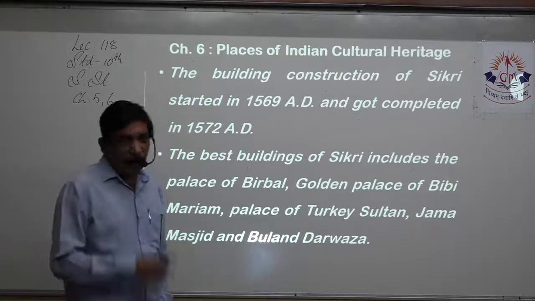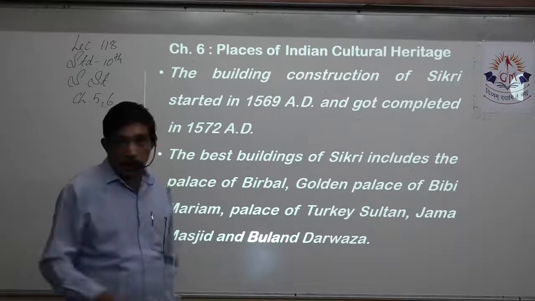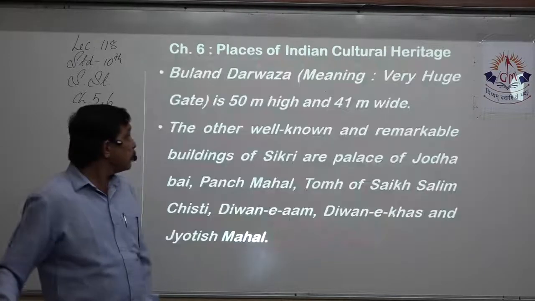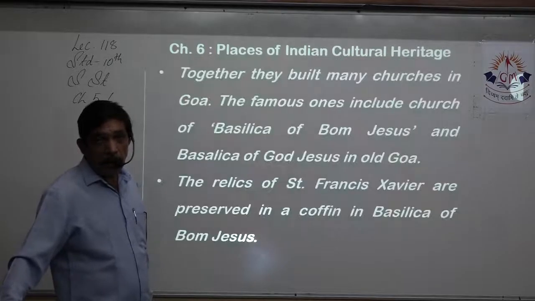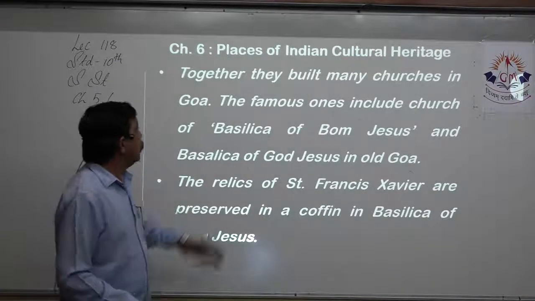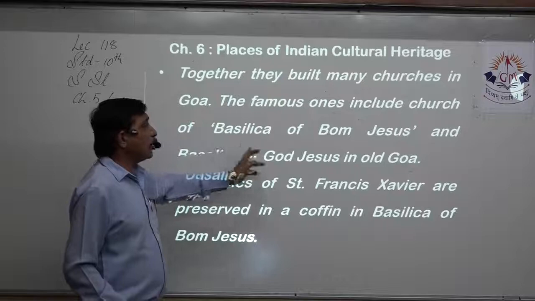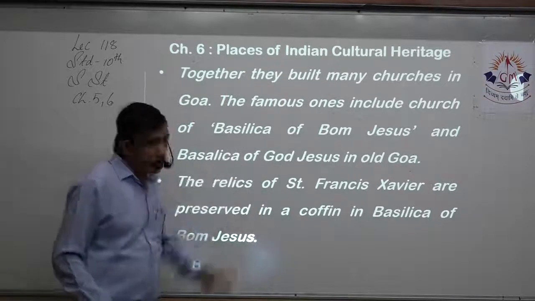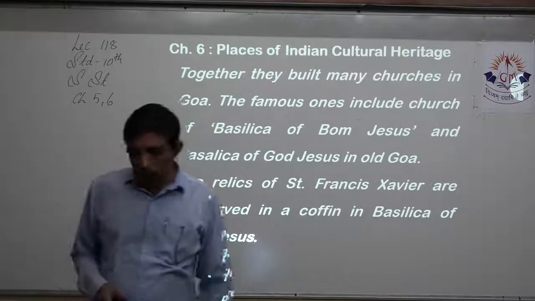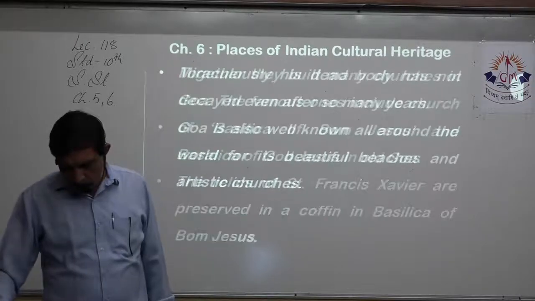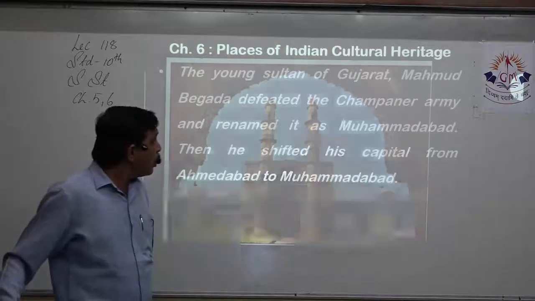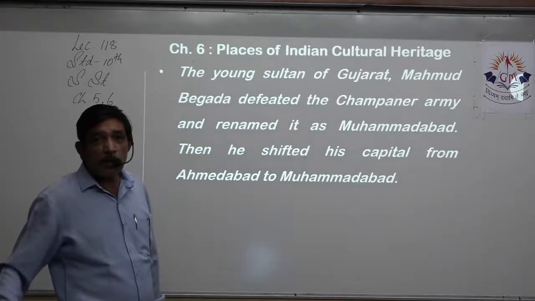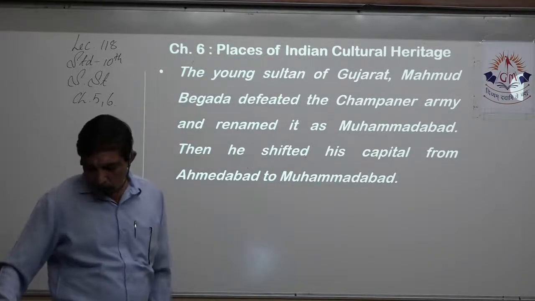Then cathedrals, again, it's quite a short one. Just remember the essentials that may be asked. For example, the famous ones include Basilica of Bom Jesus and the Se Cathedral, that's in Goa. These are the churches of Goa. It's quite short. Same way Champaner is also quite short, right? Not a 2-mark question also, right? So you just remember some of the important things over there. It's not a 3-mark question.